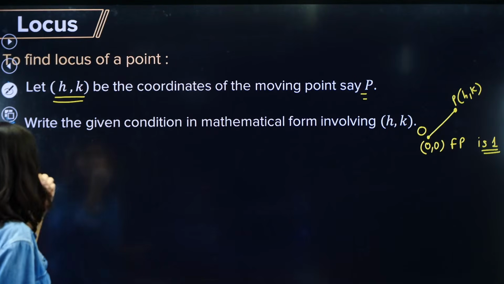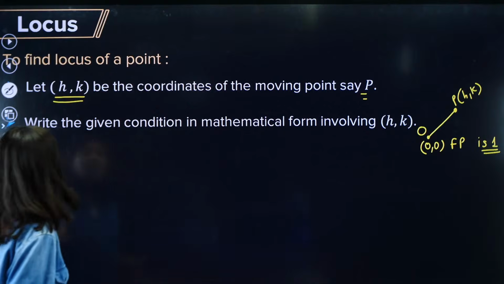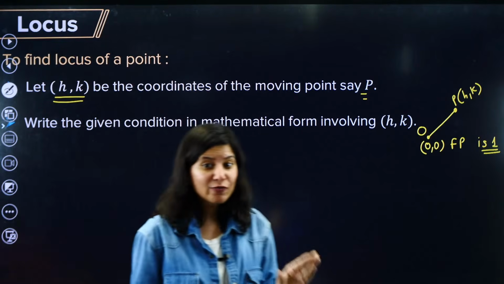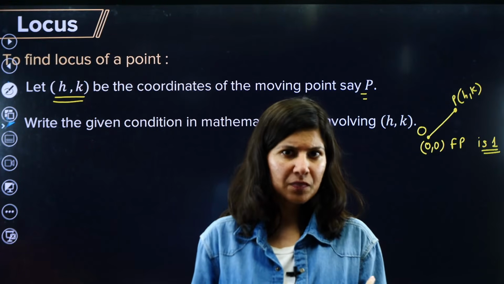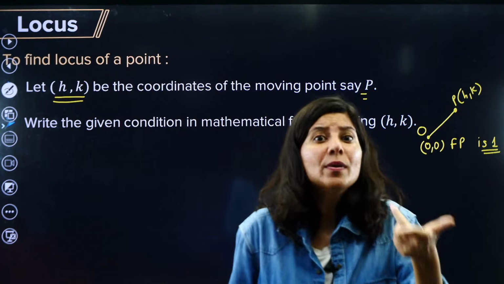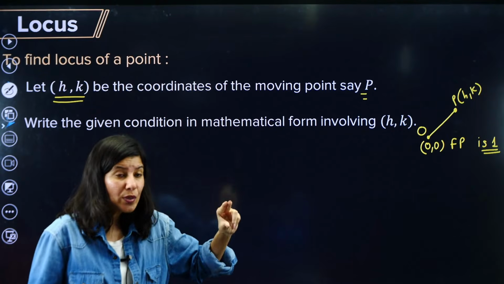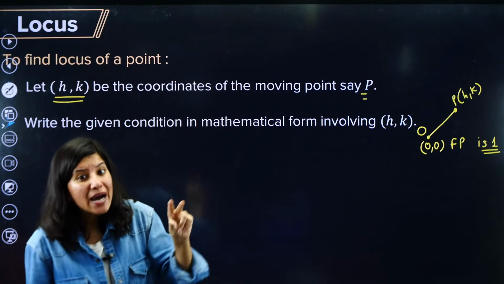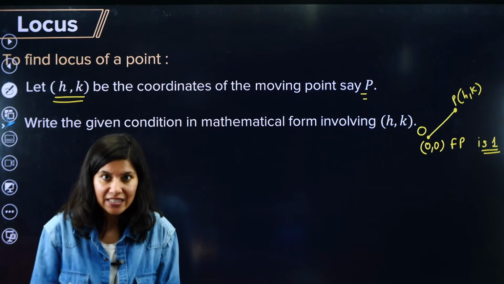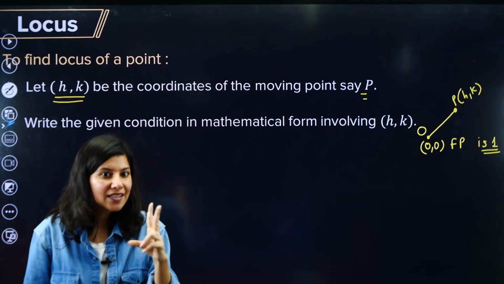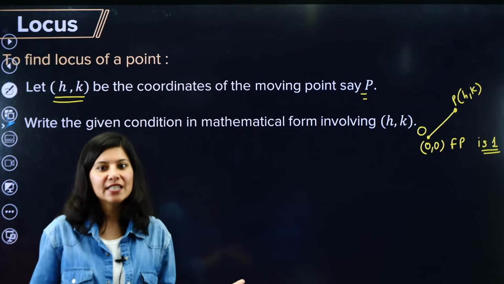Alright, the first step is clear, we have already done that. Now what is the second step? Write the given condition in mathematical form. Why exactly are locus problems difficult? It is actually not difficult. The problem all students face is step number 2. Converting the geometrical condition into a mathematical form is something students find very difficult. But if you understand this, geometry to algebra, geometry to equation, it is very easy.